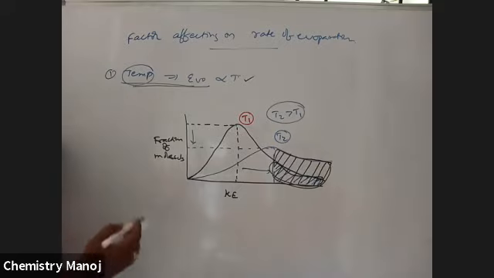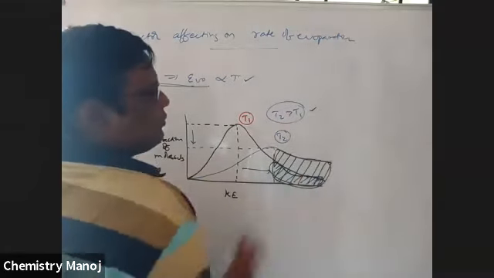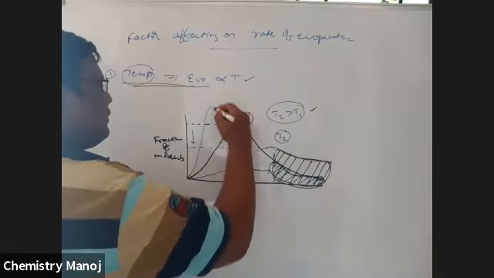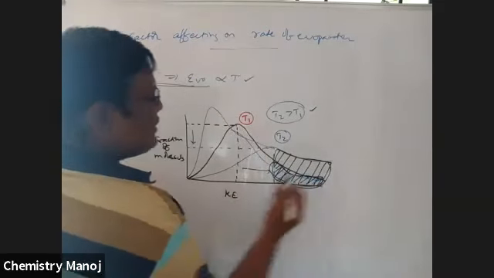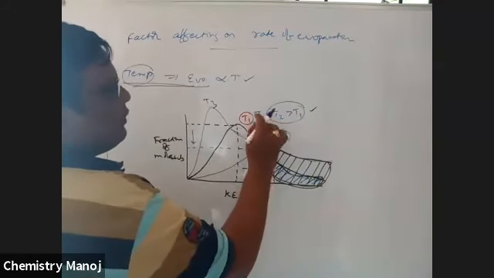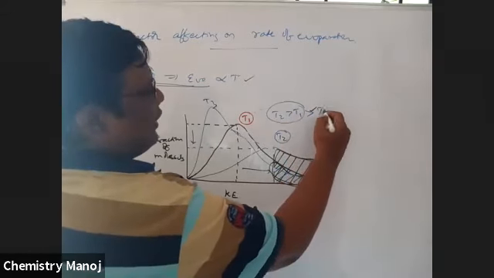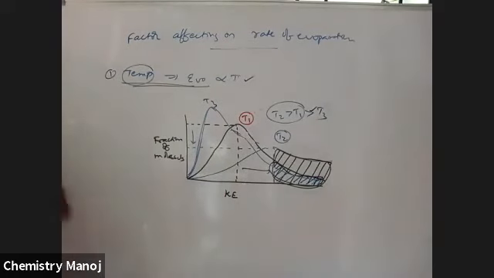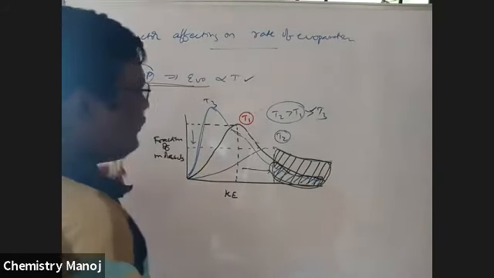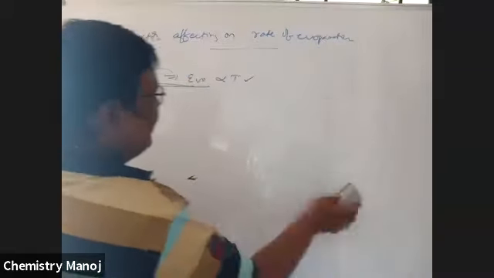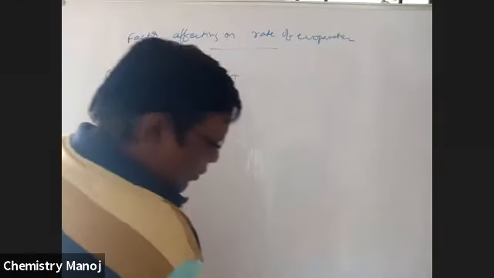See here, T2 is greater than T1. So, for example, if the curve is like this, here T3, then T1 is greater than T3. As sharpness increases, temperature decreases. This is about the effect of temperature on evaporation. The more the temperature, the more the evaporation.